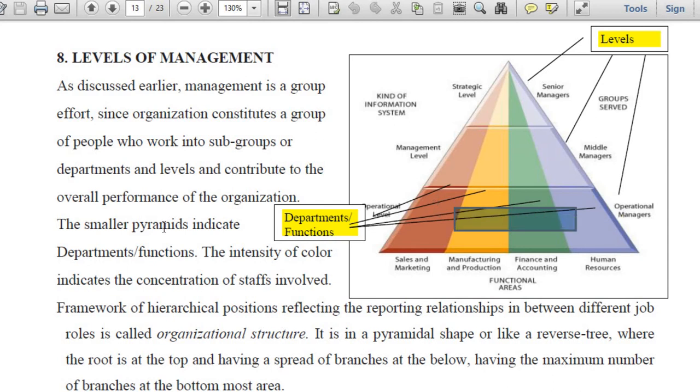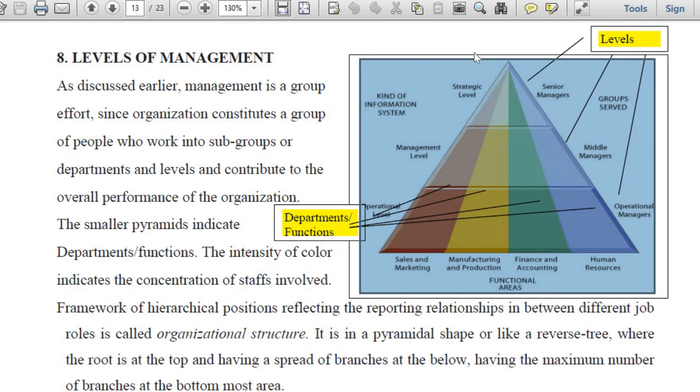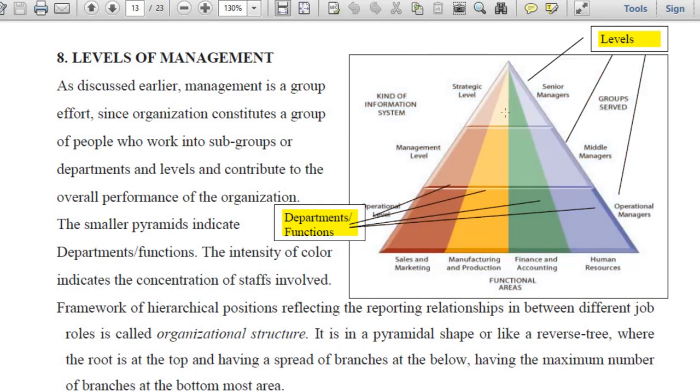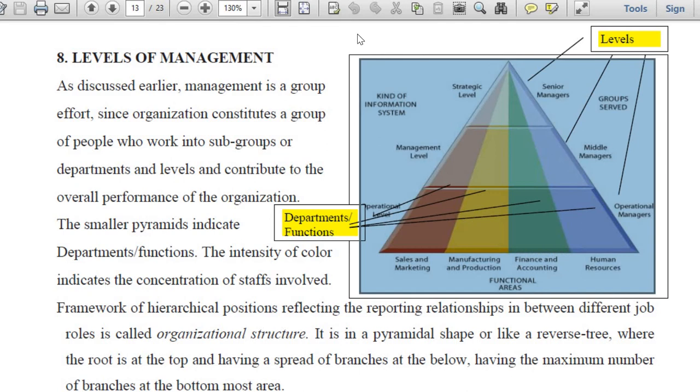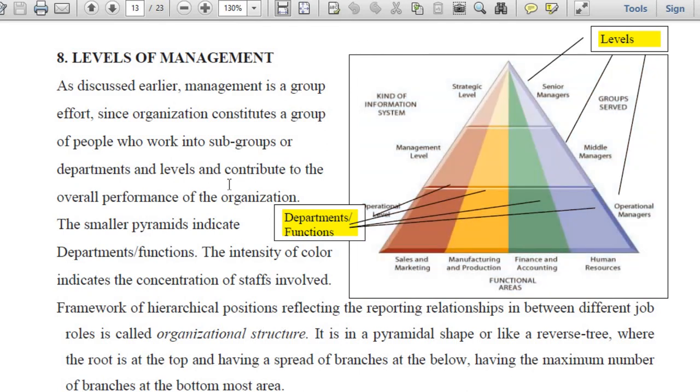Now you see, here one line I have mentioned explaining the diagram, that the smaller pyramids indicate the departments and functions. Now you might ask me, ma'am, what about all this? Inside the bigger pyramid there are some small shapes, right? Some are in a pyramidal shape, some are rectangular. As I mentioned here, these individual areas are signifying departments, right? There are many departments, but for your understanding, here four departments have been shown.